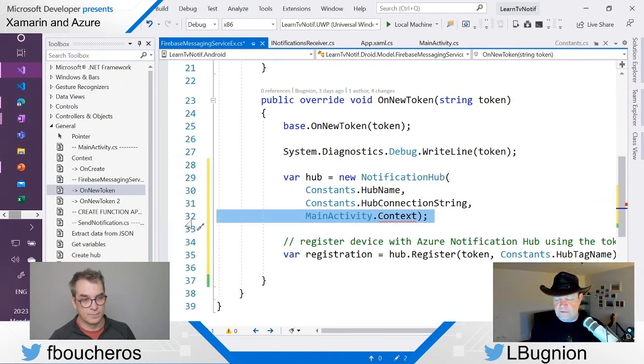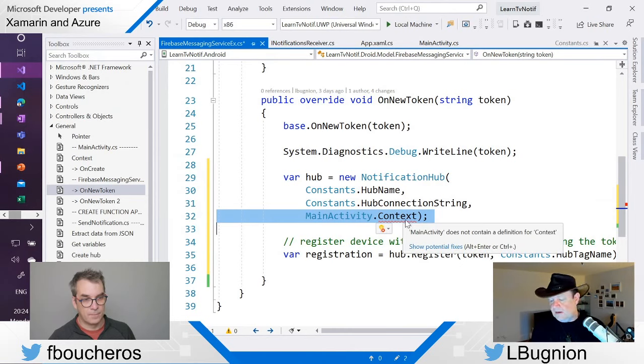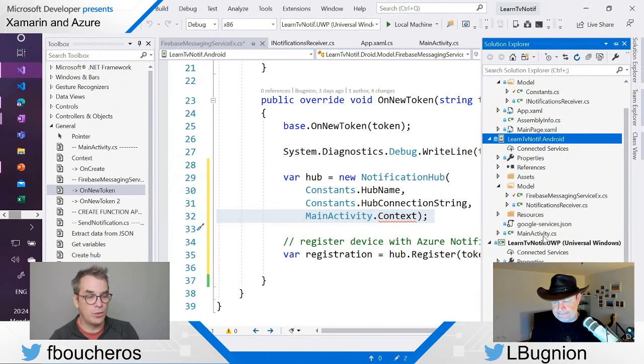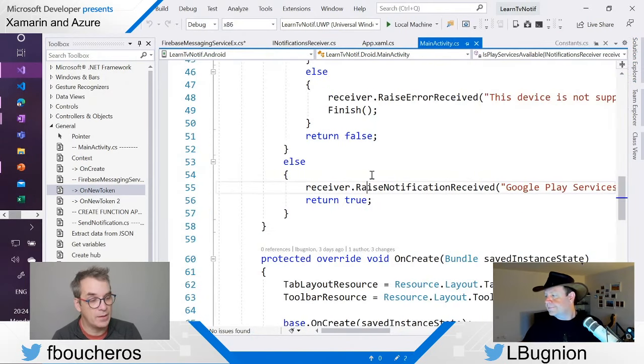So first of all, I'm going to declare this context property here. So let's go into the main activity. Before you go too deep, Laurent, we had a question when you showed the notification hub in Azure.